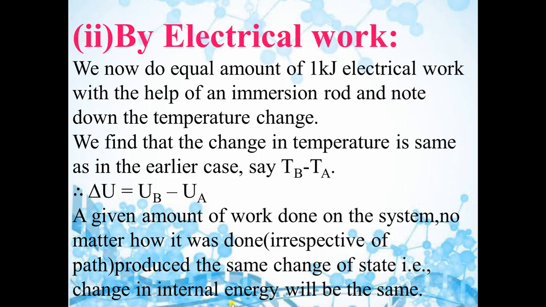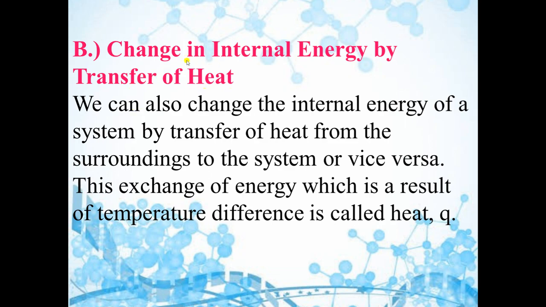That means change in internal energy will be the same. So it is a state function. So we can say that internal energy is a state function because it depends only on initial and final state, irrespective of path.